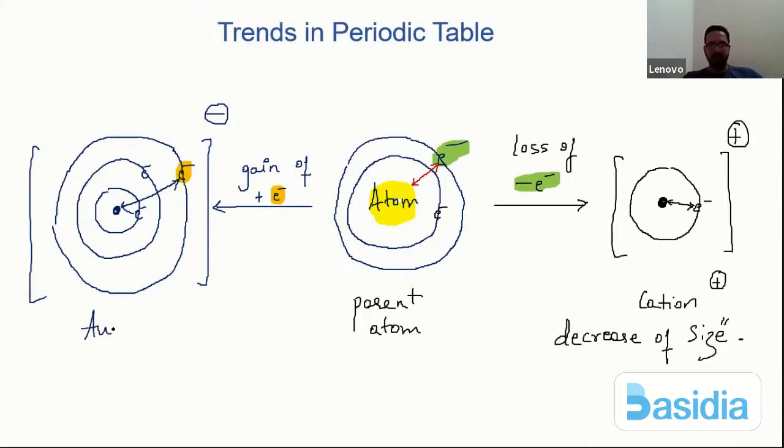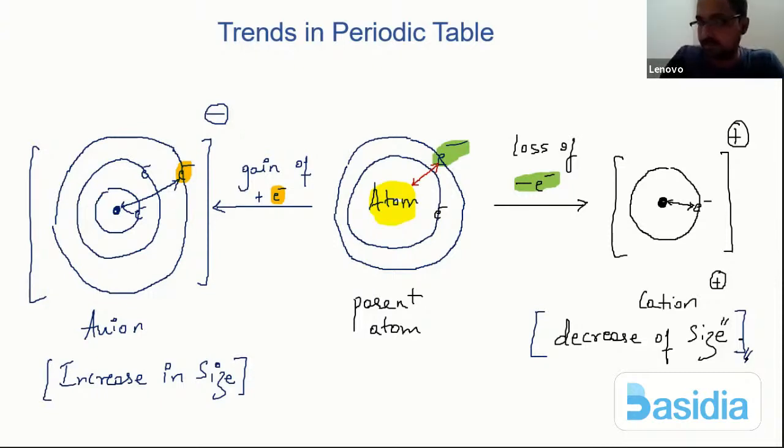So let us not forget, this is our anion. So what is going to happen to its size? It is going to be increase in size. So here you see there is a decrease in size, and here you see there is an increase in size.